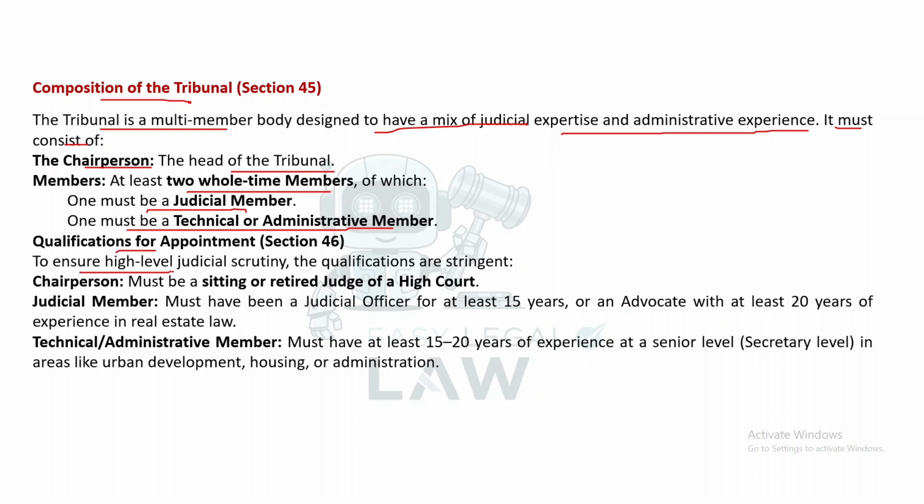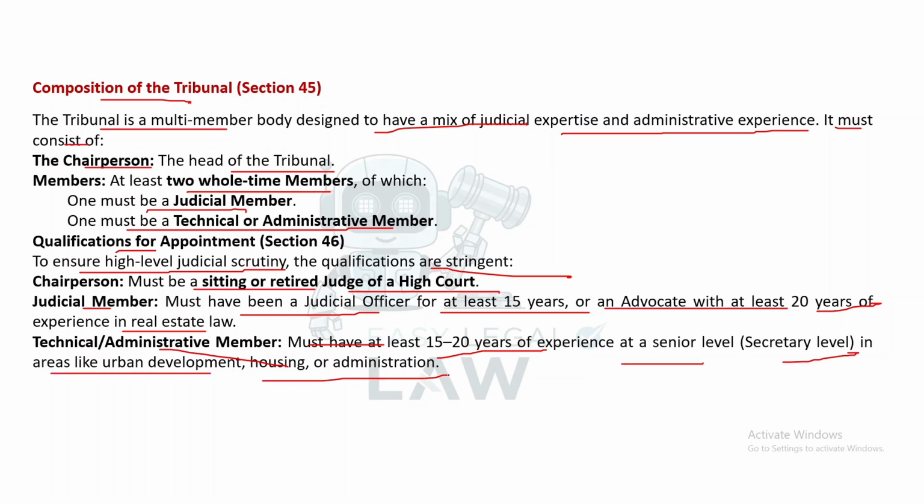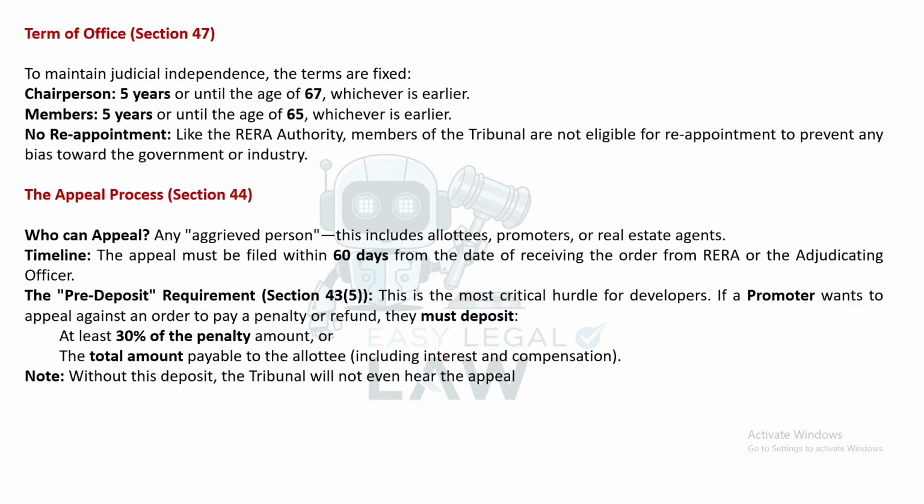To ensure high-level judicial scrutiny, the qualifications are stringent. The chairperson must be a sitting or retired judge of a High Court. A judicial member must have been a judicial officer for at least 15 years or an advocate with at least 20 years of experience in real estate law. A technical or administrative member must have at least 15 to 20 years of experience at a senior level, secretary level, in areas like urban development, housing, or administration.